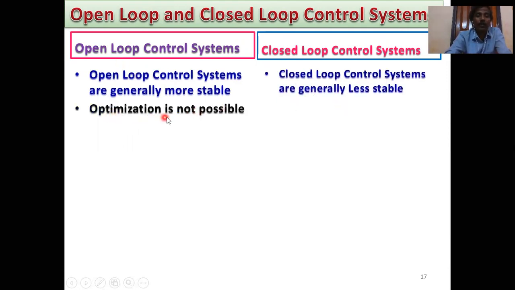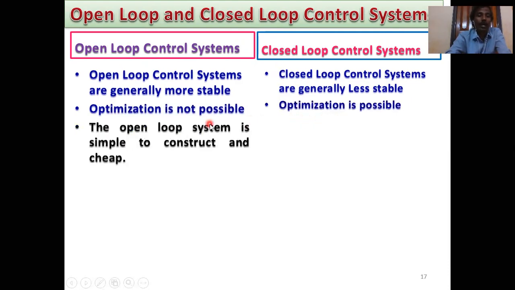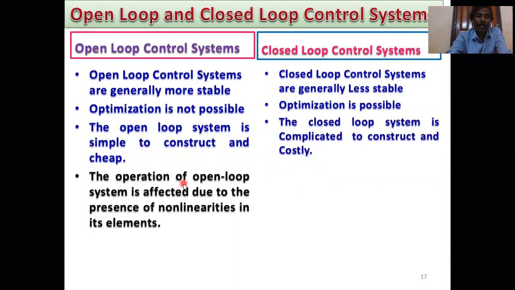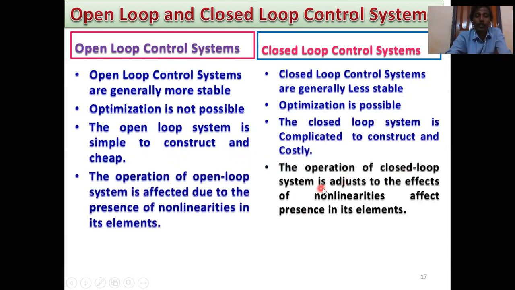For open loop control systems, optimization is not possible, and for closed loop control systems, optimization is possible. The open loop system is simple to construct and cheap. The closed loop control system is complicated to construct and costly. The operation of an open loop system is affected by the presence of nonlinearities in its elements, and the closed loop system adjusts to the effects of nonlinearities in its elements.